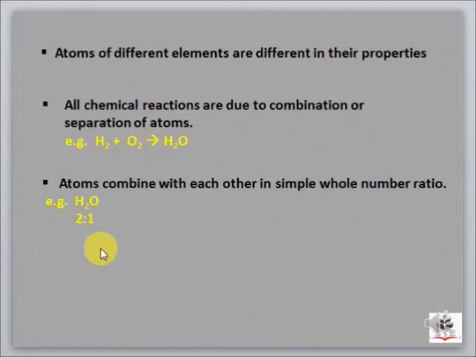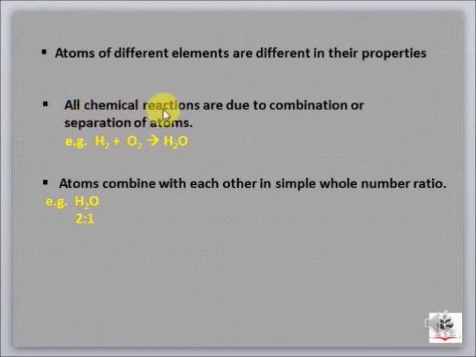Now let's move further. The next point of Dalton's atomic theory is atoms of different elements are different in their properties. As I explained earlier, if we compare the atoms of different elements, then they will be different in all aspects, like in their properties. Their masses will be different, structure will be different, sizes will be different. Okay, so atoms of different elements will be different from one another. All chemical reactions are due to combination or separation of atoms.